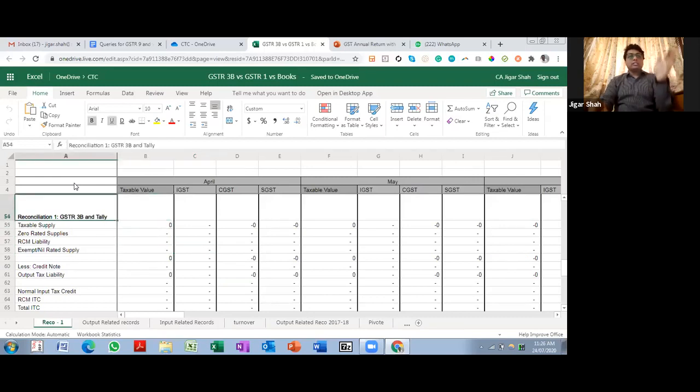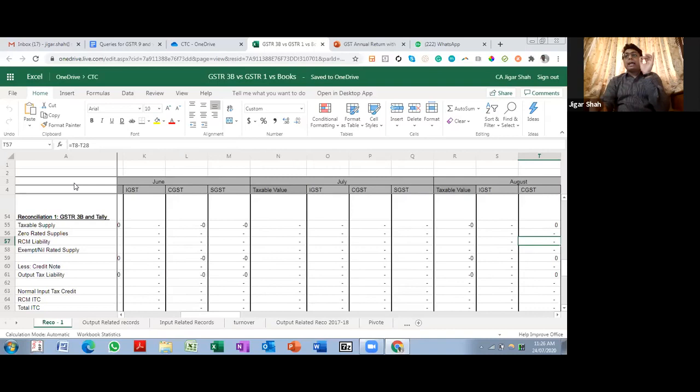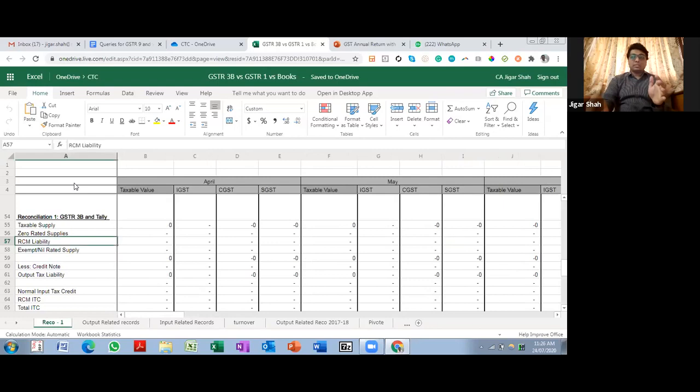So there is one reconciliation which tries to tally 3B and books of accounts. If there is any discrepancy, at this sheet level I know which month the mistake has happened in, and then I go to that month and investigate further in my books what the actual error is. There are overall reconciliation issues, and this sheet helps me narrow down the discrepancy to exactly which month the mistake happened, and then I can investigate further, right?